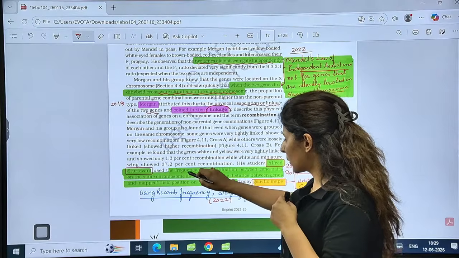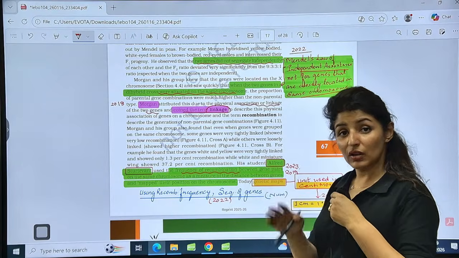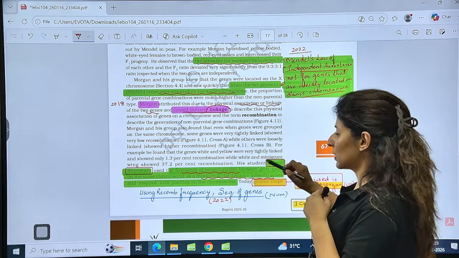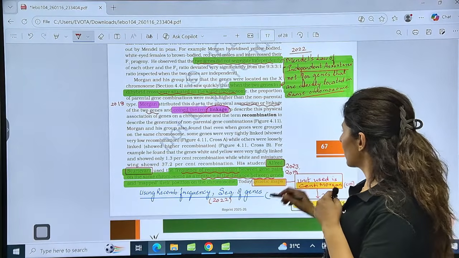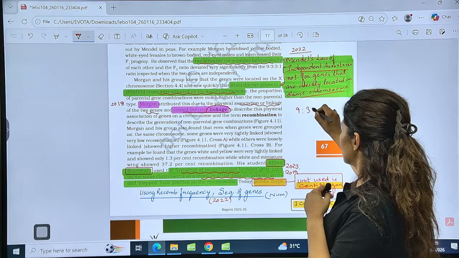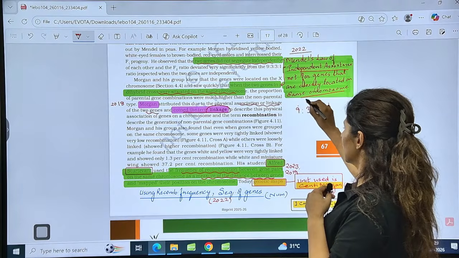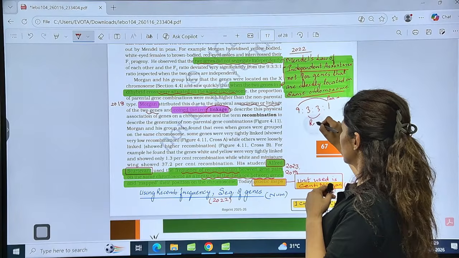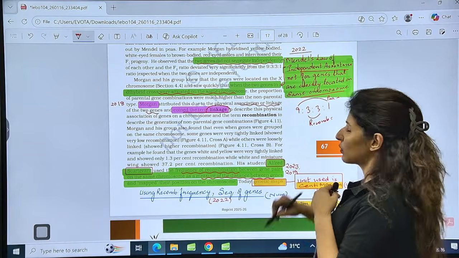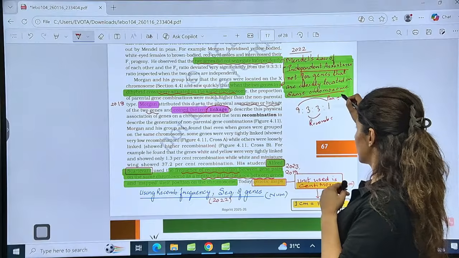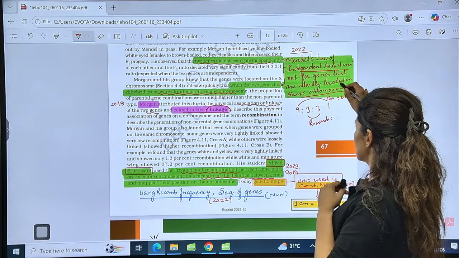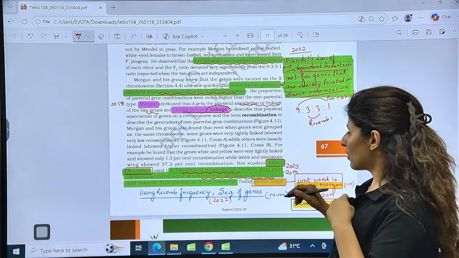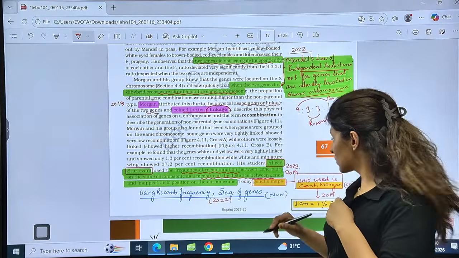He said that the recombination frequency between gene pairs is a measure of the distance between the genes. So normally, when we get this percentage, we get the ratio 9:3:1. These two are the parental frequency, and these are the recombinants, right? Around 37.5 and this was 62.5. This is when independent assortment applies. But in case of Morgan, that is in case of linkage, what happened?